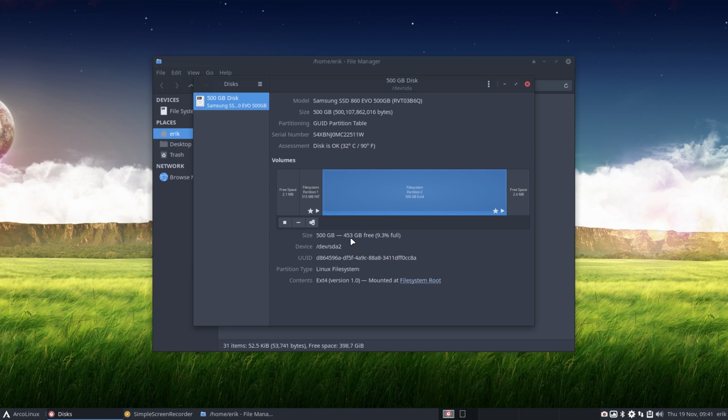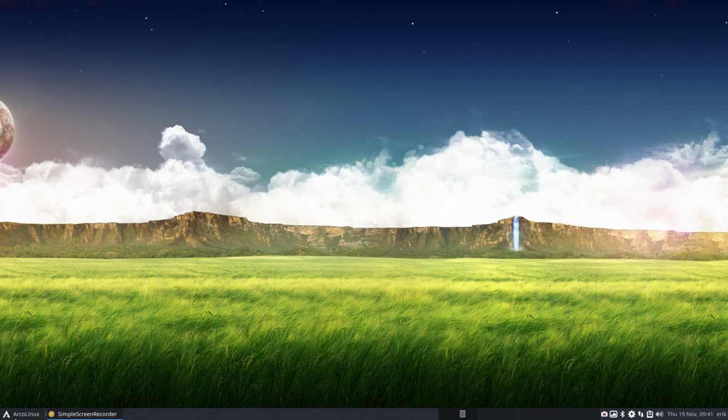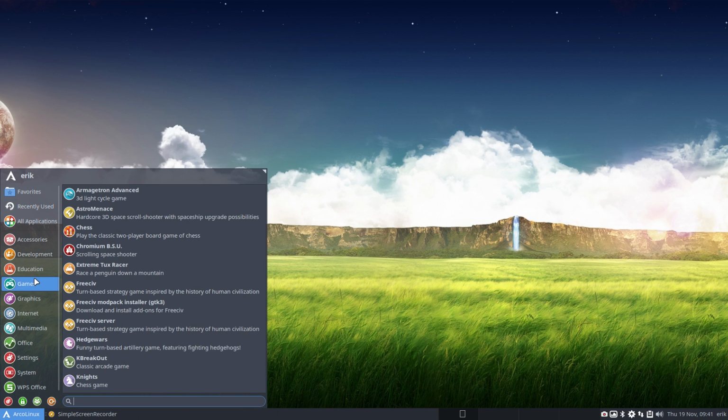All right, so 53, which means 47 gigabytes. Well, I'm counting this wrong. So 9.3%, let's say 50 gigabytes of software is installed, right? For Linux, it's a lot. With 10 gigabytes, normally you're fine. But I did install games.